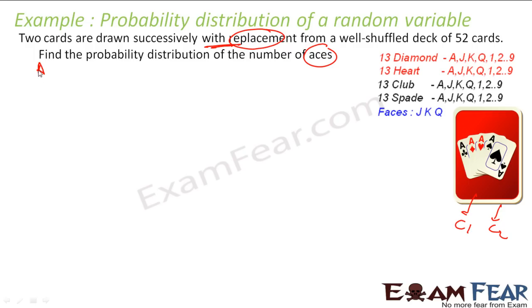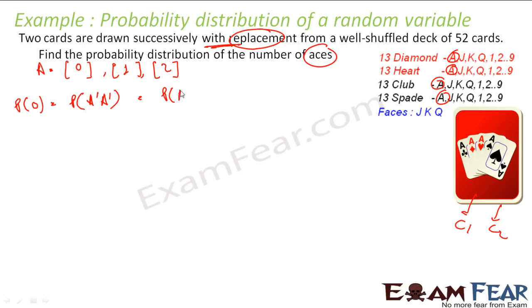So aces, you can have 0 aces, 1 ace, or 2 aces in 2 cards, right? So let's do it for 0 aces. So how many aces are there? 4 aces. So probability of card 1 not ace, right? I am looking for 0 aces, which is nothing but probability of not ace, not ace. And since they are with replacement, they are all independent events, so this becomes probability of A' into probability of A'.